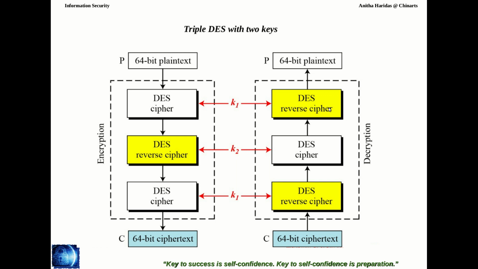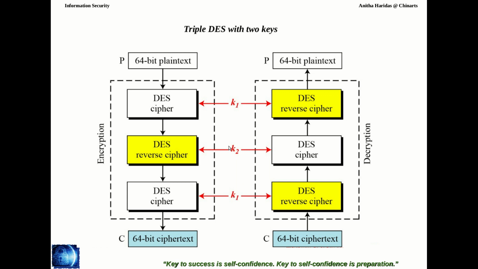So triple DES with 2 keys or triple DES with 3 keys can be used. If I am using 3 keys, it will be K1, K2, K3. Since this triple DES is with 2 keys, I have K1, K2, but I am repeating K1 again here. But if it is triple DES with 3 keys, then it will be K1, K2 and K3.